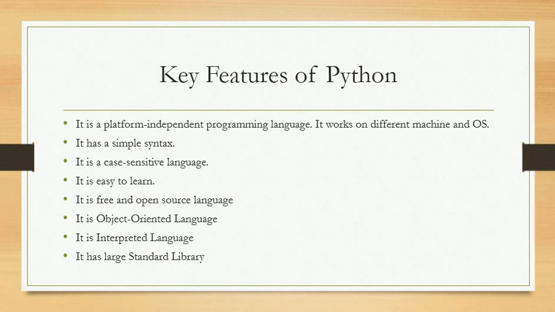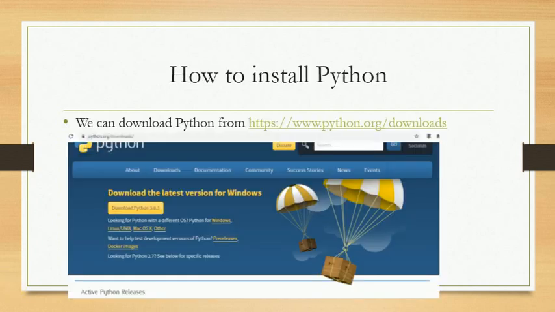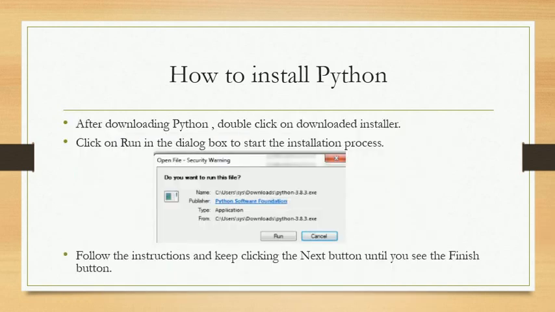How to install Python? You can go to this website, https://www.python.org. On this website you can go, download and install. This is a simple step. When you download your Python setup, just double click on it and click on run, and on the next window click the next button until you reach the finish button.